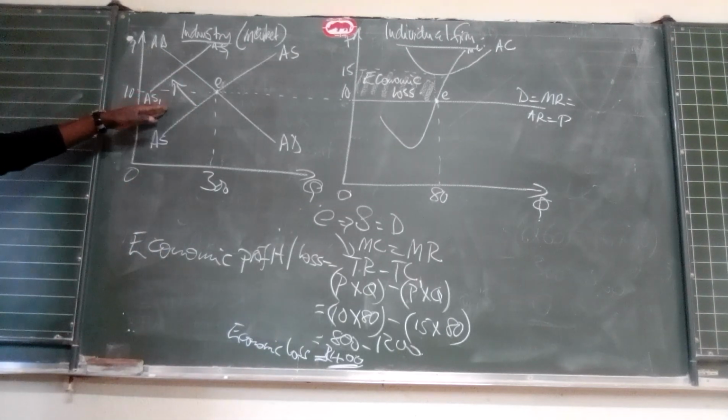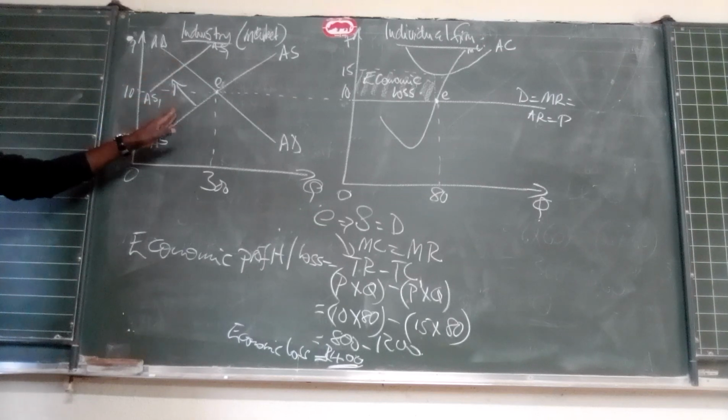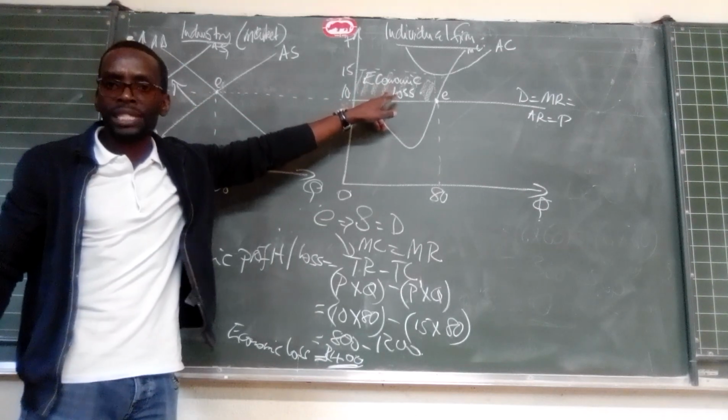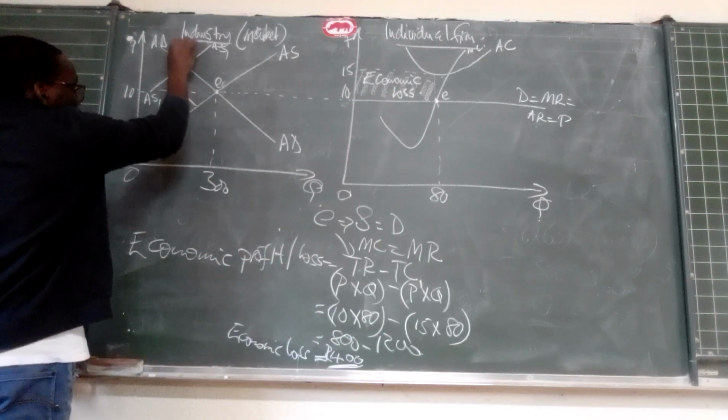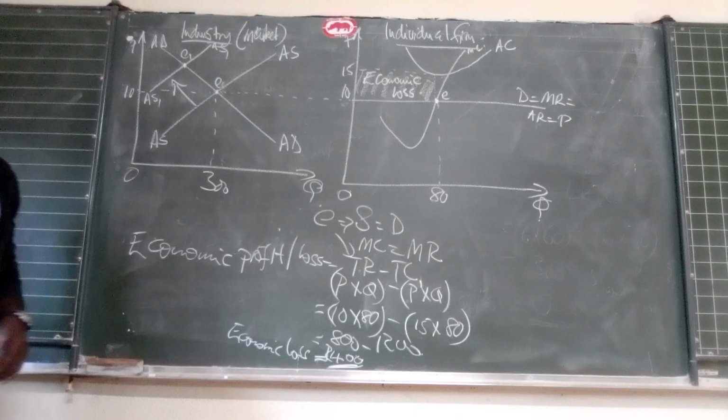Why is that so? It is because a lot of suppliers have left the market because of economic losses. Are we together? So what it will do now is it creates a new equilibrium position that I'm going to call E1.